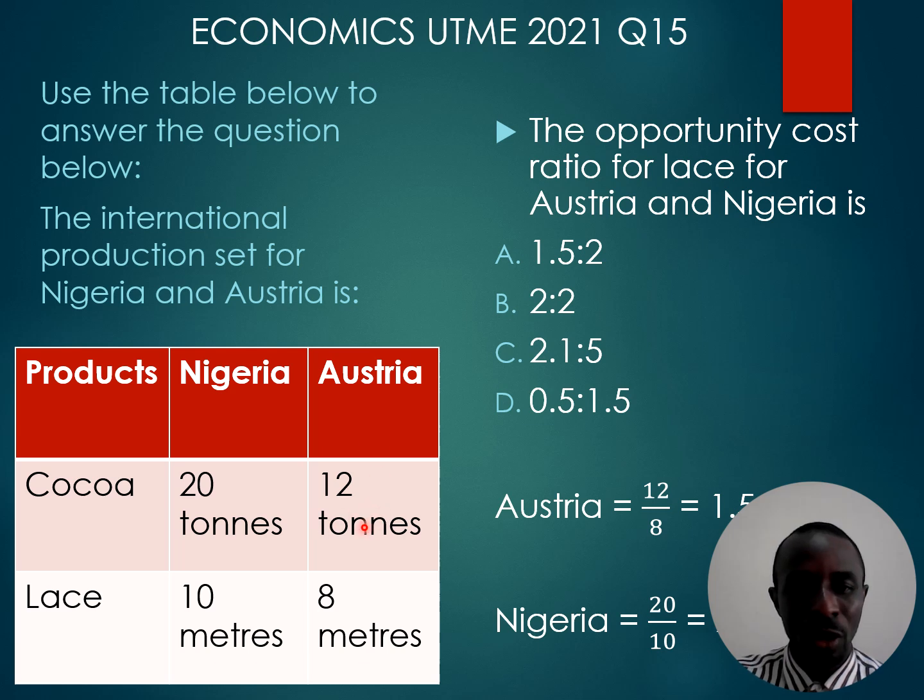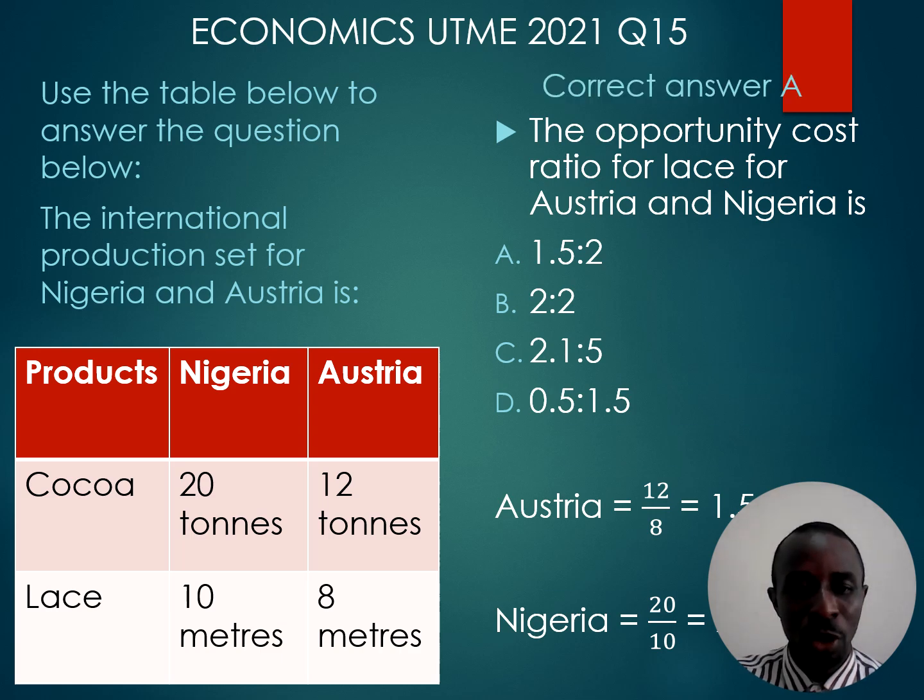Austria produces 12 tons of cocoa and 8 tons of lace. So the opportunity cost for lace production will be 12 divided by 8, and that will give us 1.5. For Nigeria, the opportunity cost for producing lace will be 20 divided by 10, which will give us 2. So the ratio is 1.5 ratio 2. That's option A. That's the opportunity cost.